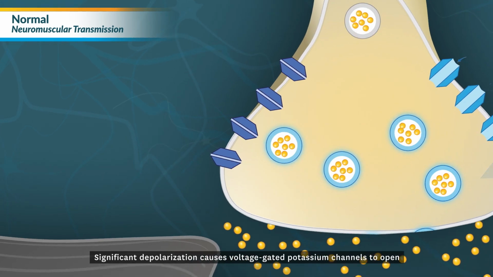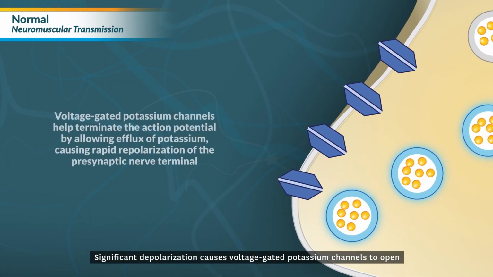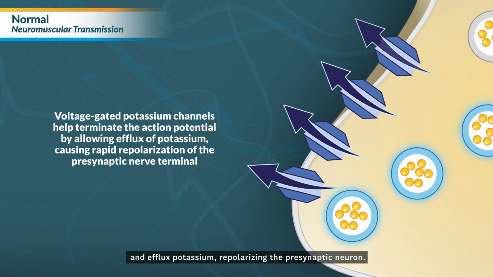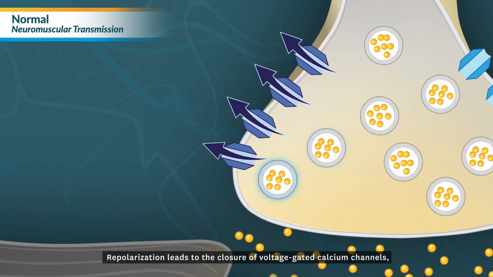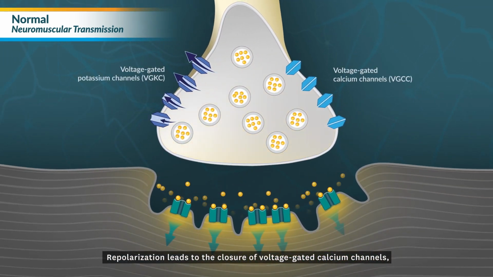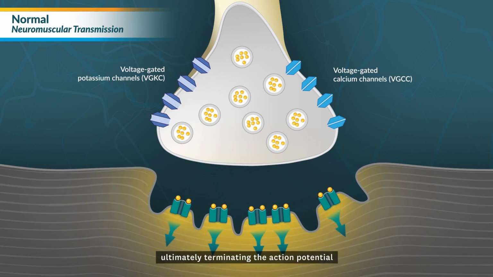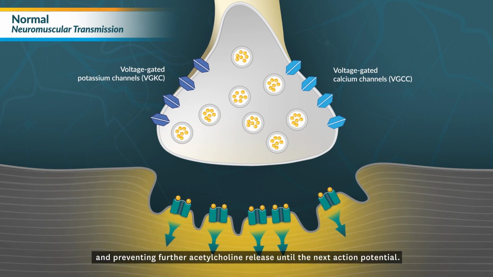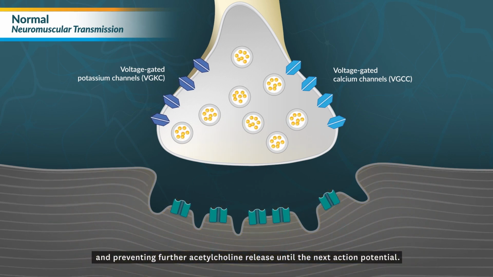Significant depolarization causes voltage-gated potassium channels to open and efflux potassium, repolarizing the presynaptic neuron. Repolarization leads to the closure of voltage-gated calcium channels, ultimately terminating the action potential and preventing further acetylcholine release until the next action potential.